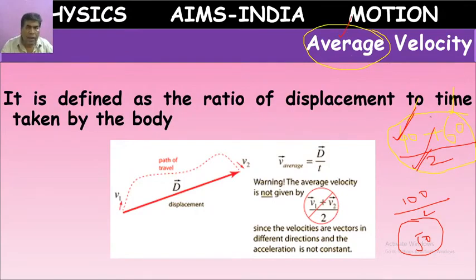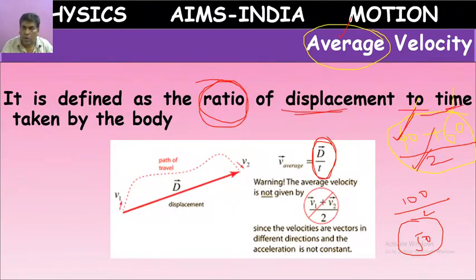This is the definition for normal average. But regarding velocity, average velocity is defined as the ratio, meaning a fraction, of total displacement by total time. Here you have to write down another word: total displacement by total time. Because here velocity is a vector, that's why we write V bar. This V bar represents that it is a vector.